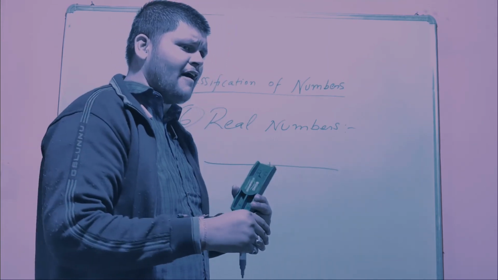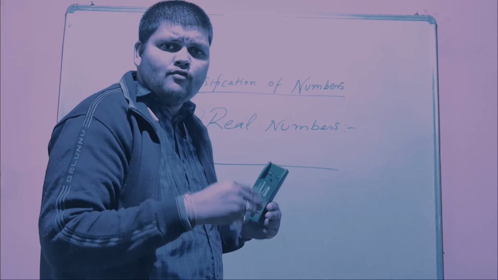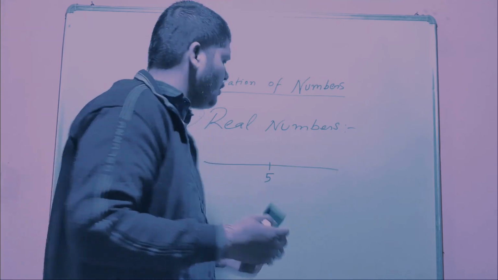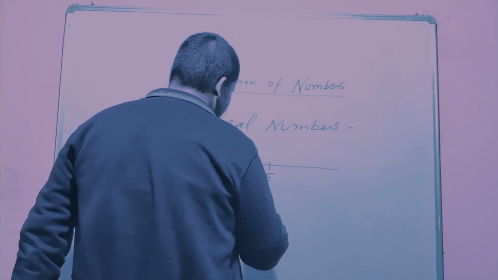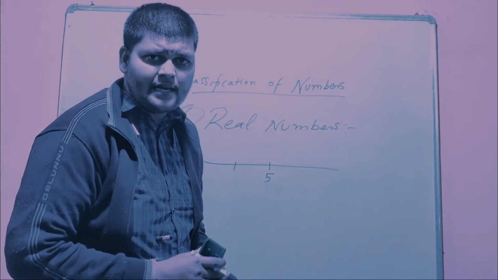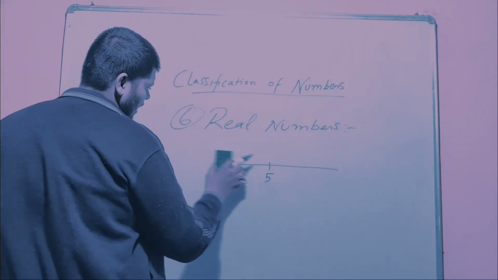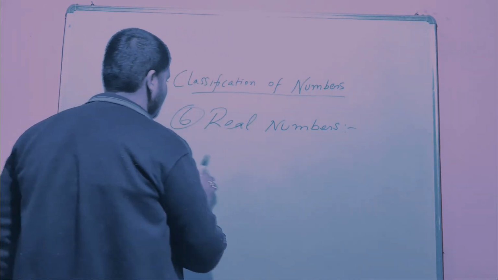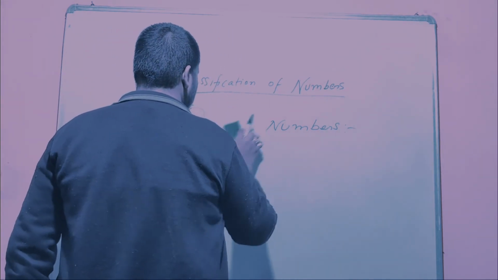For suppose 0.5, you can take half of 1. Half of 1 is nothing but 0.5. So anything that can be represented on a number line is termed a real number. Okay. Now I am moving to the next one, not the last but the least, that is called the imaginary number.